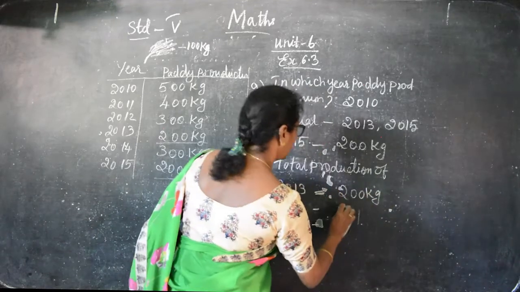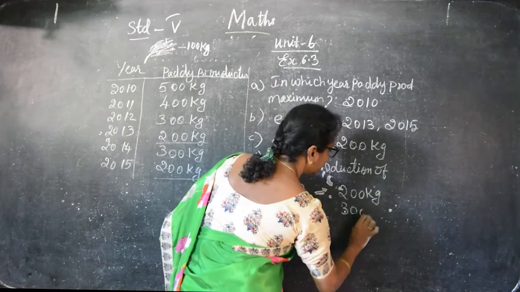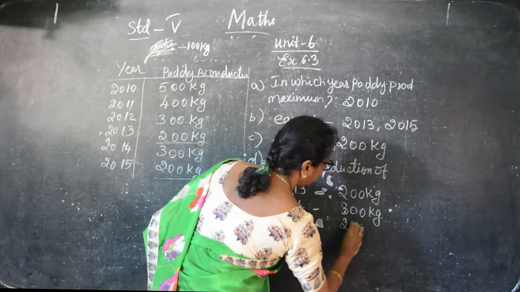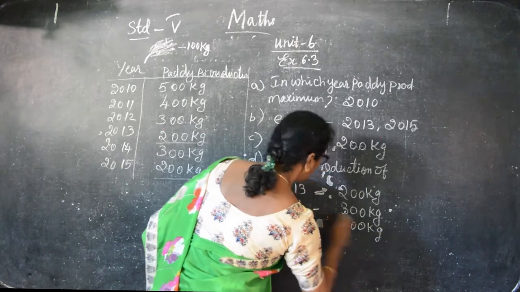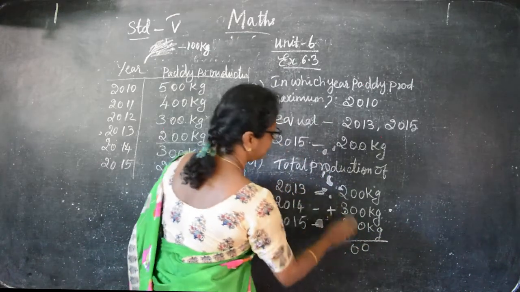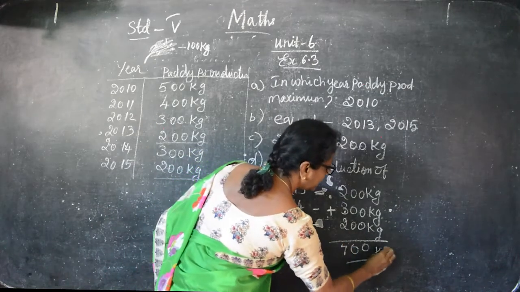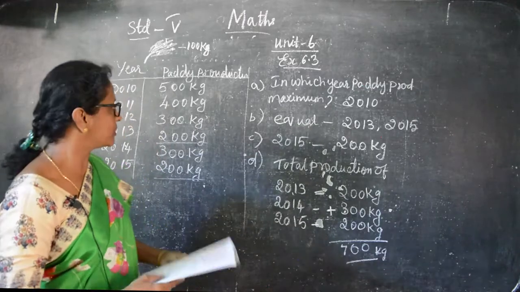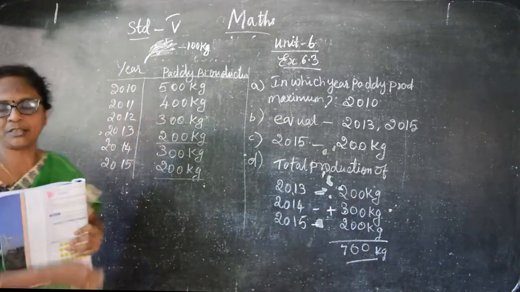And 2014 is 300 kg. And 2015 is 200 kg. So total production means you have to add. 2 plus 3, 5 plus 2, 700 kg. Okay, children, so 700 kg is the total production. So this is the sum. Can you understand?